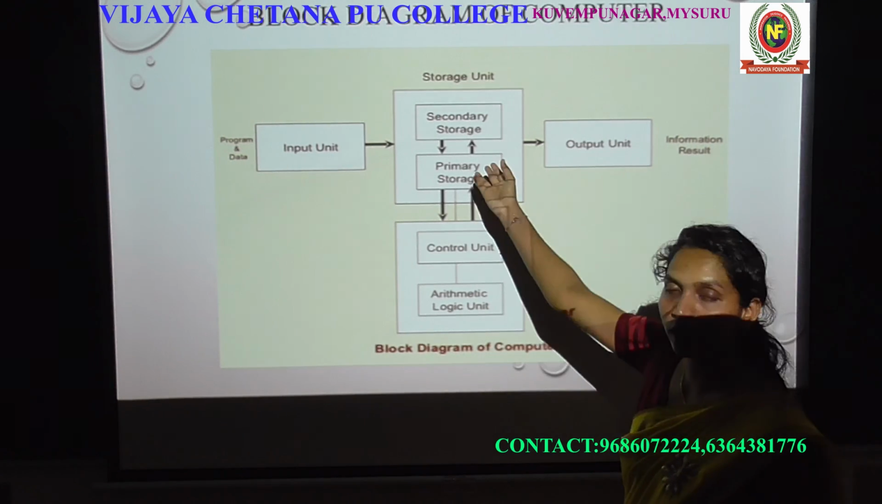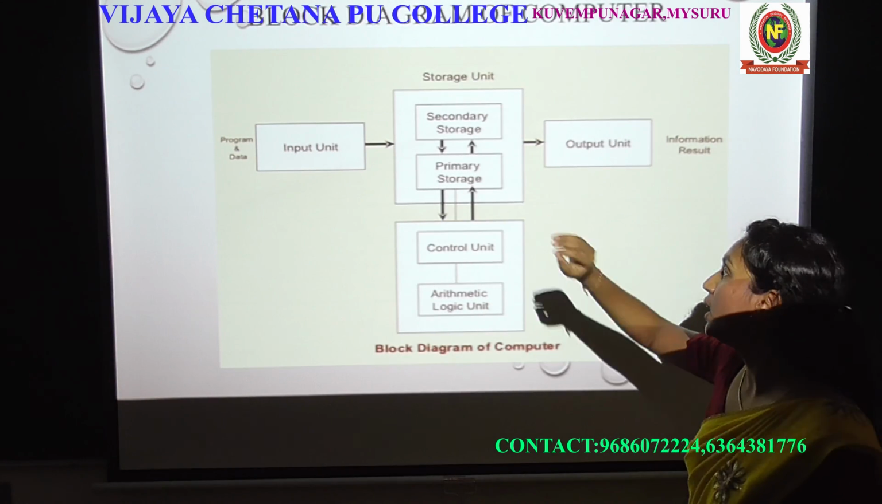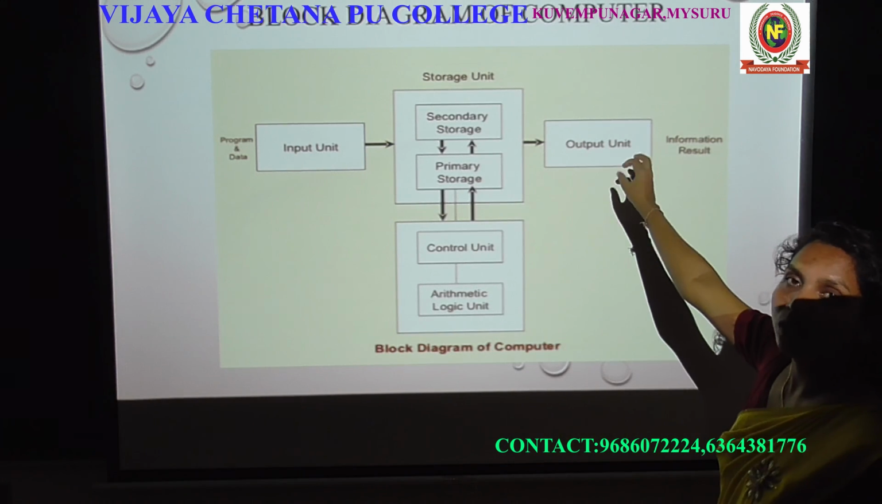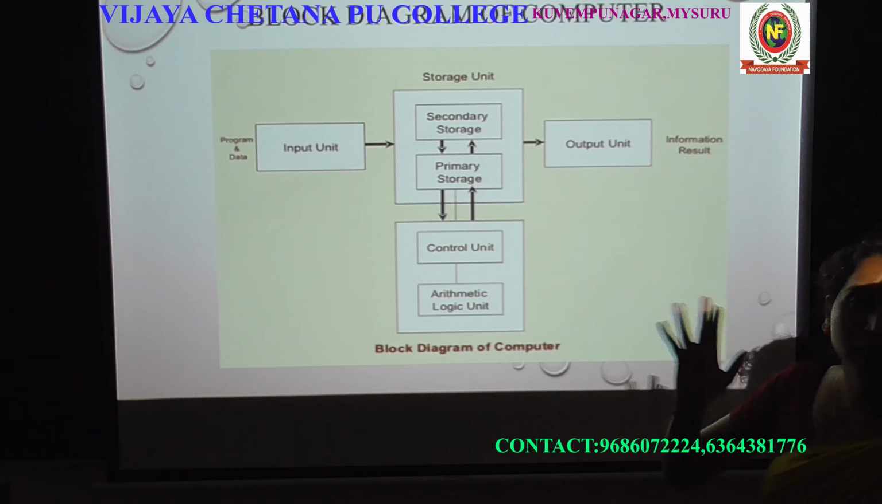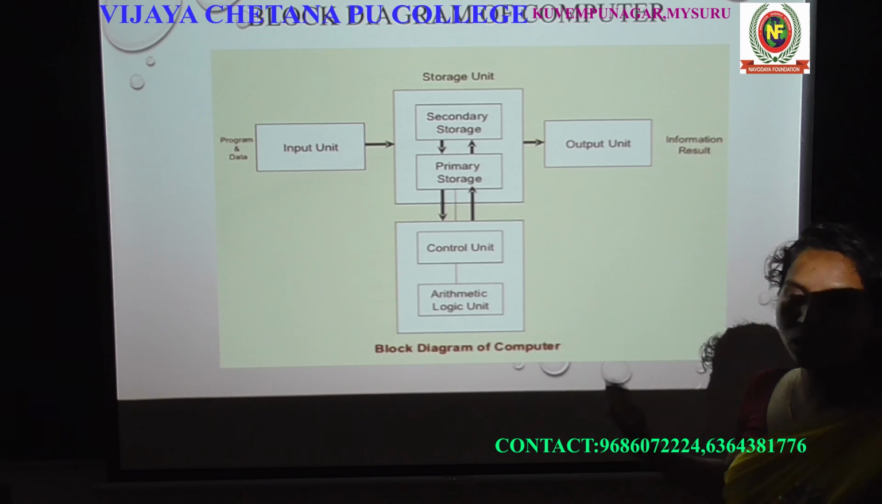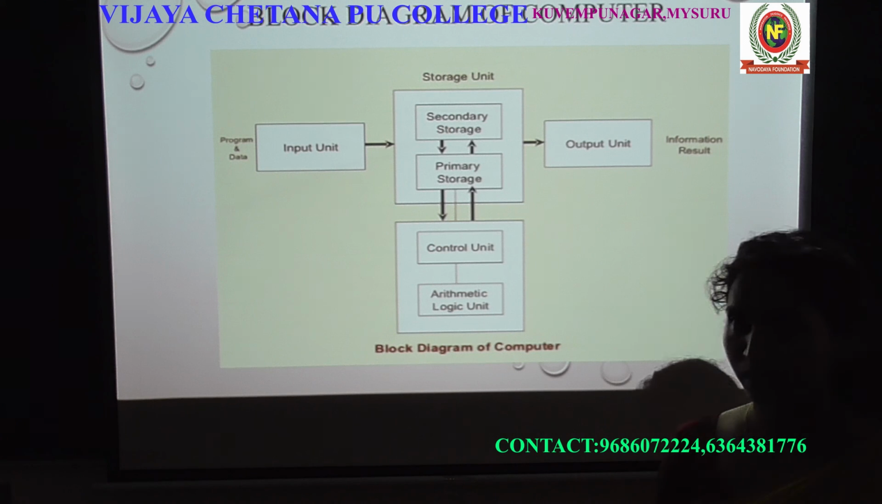This result will be stored again in the memory. This memory will send the result to the output unit. Through the output unit, you see the result. That result is called information. So this is how the computer works.